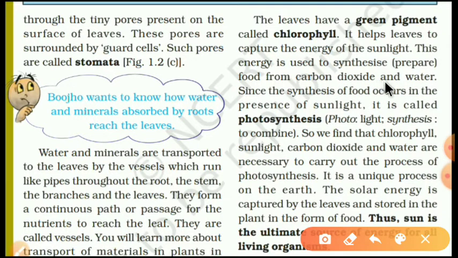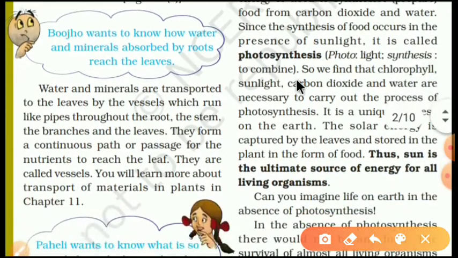Now another thing is, since the synthesis of food occurs in the presence of sunlight, it is called photosynthesis. Now in this word photosynthesis, photo means light and synthesis means combination of water and carbon dioxide.